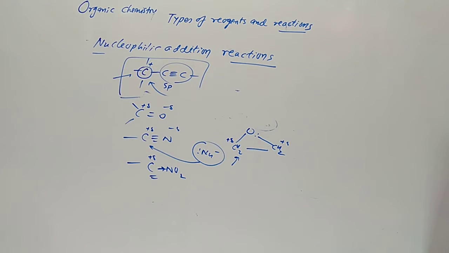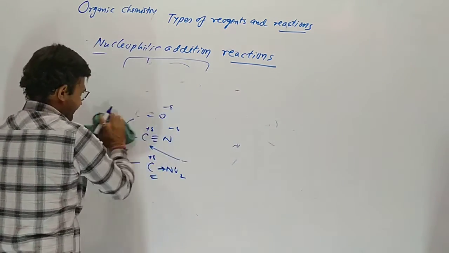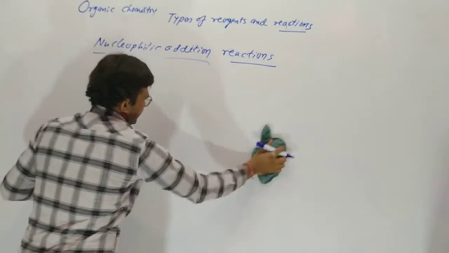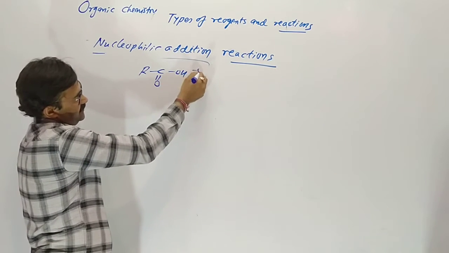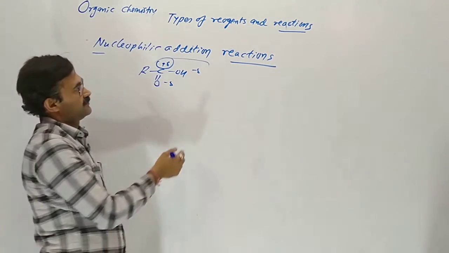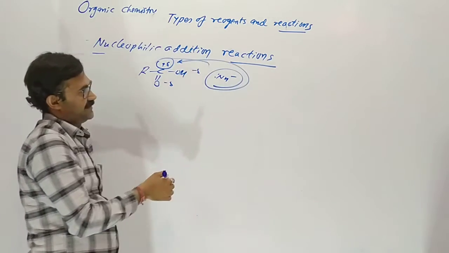Now carboxylic acid and its derivatives: in carboxylic acid, this carbon is positively charged, so attack of a nucleophile occurs very easily.